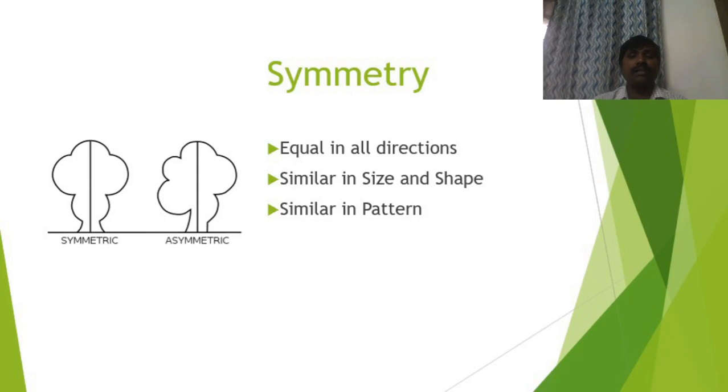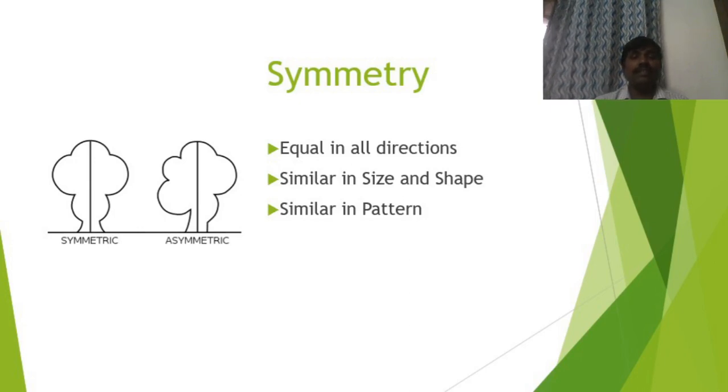The next important concept in crystallography is symmetry. Symmetry means equal. We know that equal in all directions or in a particular direction. If you look at these two figures, one is symmetric, another one is asymmetric. That means the symmetric shape is cut at the center, both the parts of the shape are equal, are same. That's why this shape exhibits symmetry.